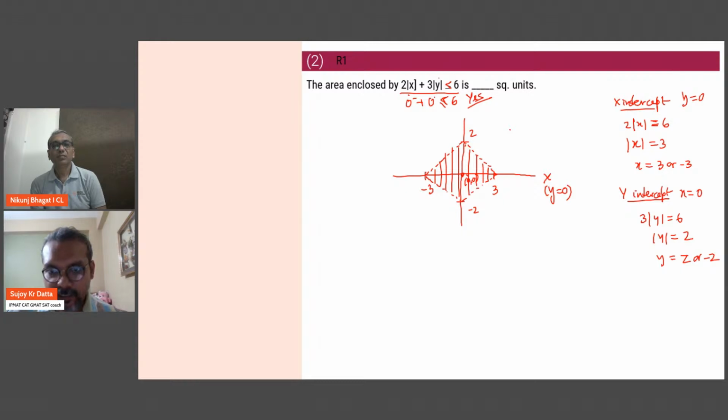Now what is its area? This triangle, multiply it with 4. This area is what? Half times base, which is 3, times height, which is 2. So this area is 3. Multiplied by 4, the answer will be 12.